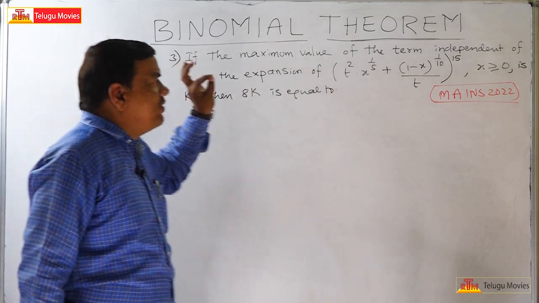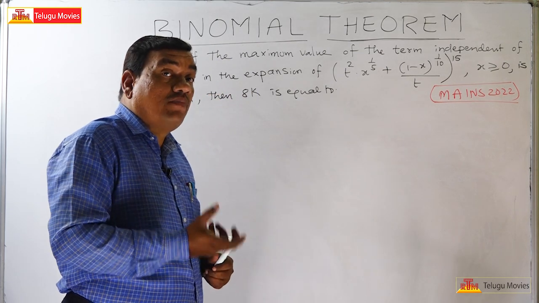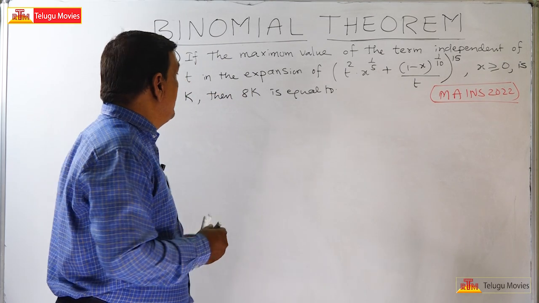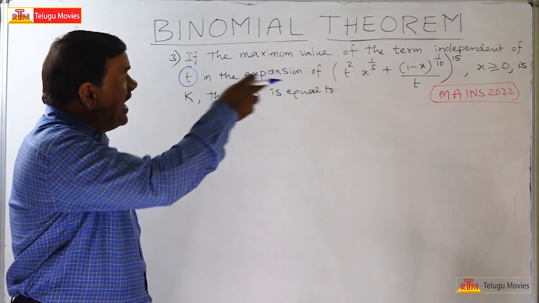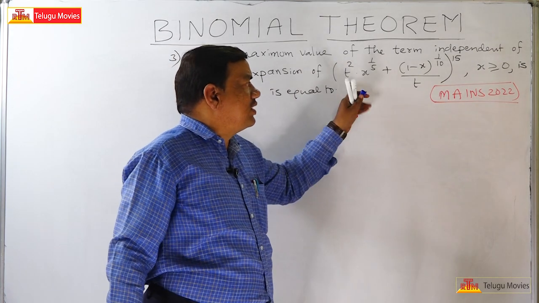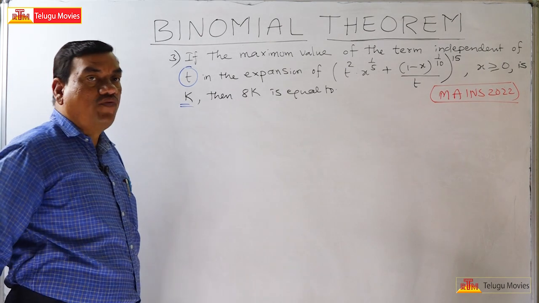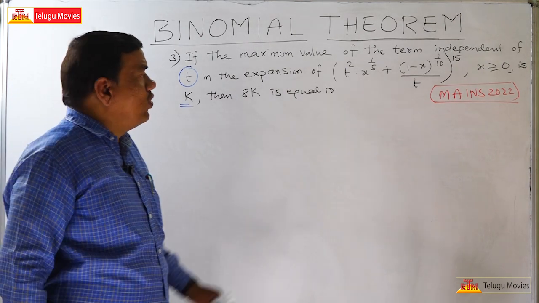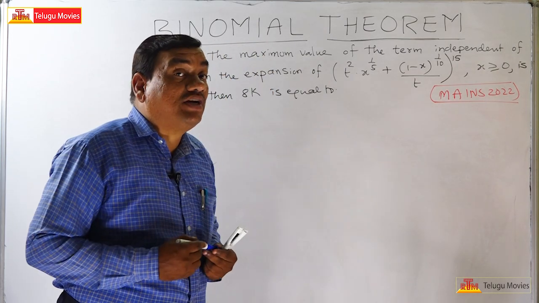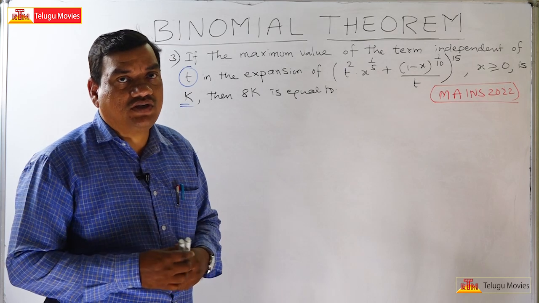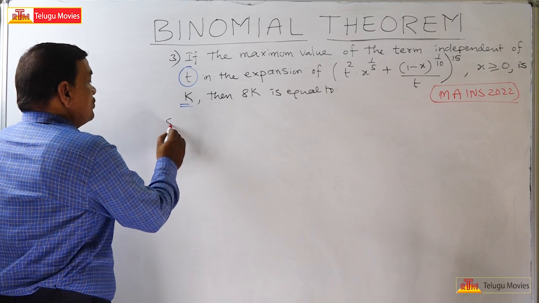If the maximum value of the term independent of t, careful here, independent of t in the expansion of the total binomial expansion is k, then the value of 8k. So on the whole, in this binomial, we will find out the term independent of t, not x. Be careful about that. Read the problem carefully. Independent of t. Now let us see the solution.